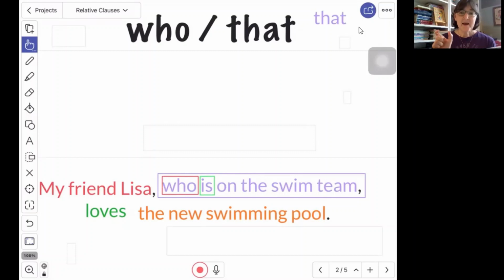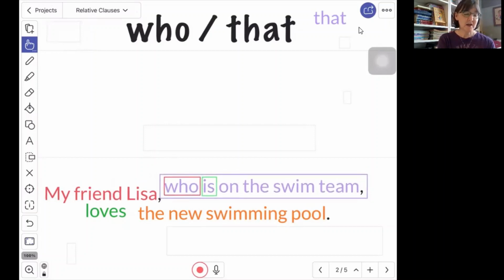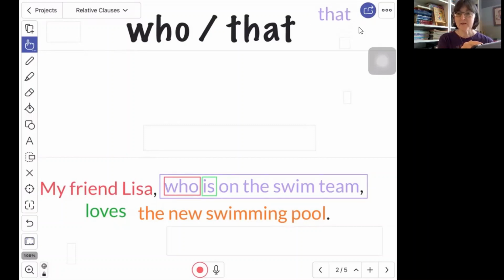The other thing about a non-defining relative clause is we cannot just skip that relative pronoun. We cannot leave it out. We cannot say, my friend Lisa is on the swim team, loves the new swimming pool. So if we have a non-defining relative clause, which means it's extra information that we don't need to know in order to understand who this is, we have to have the relative pronoun written down or said. We cannot substitute it with that. We will have a comma before it and after it. So when we are speaking, we will pause here and we will pause here.